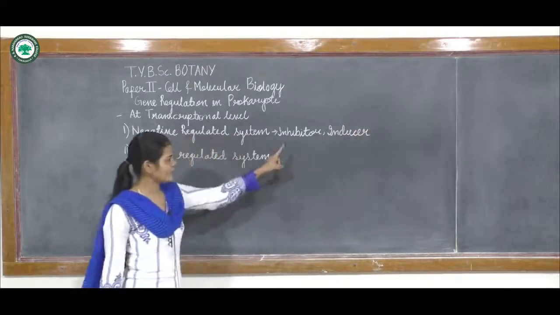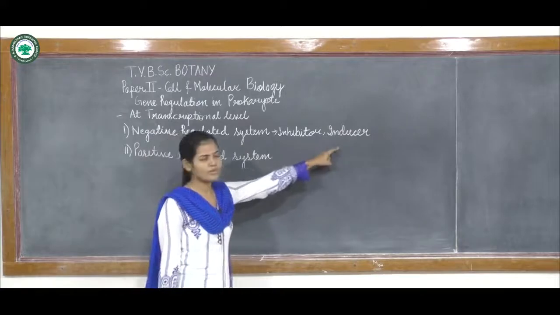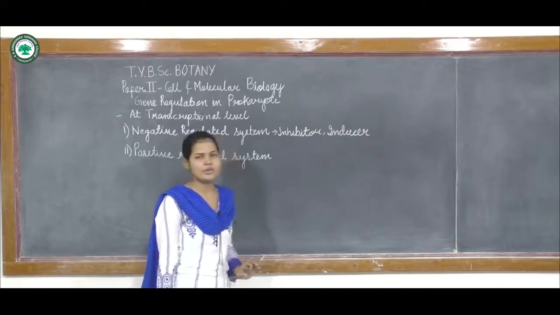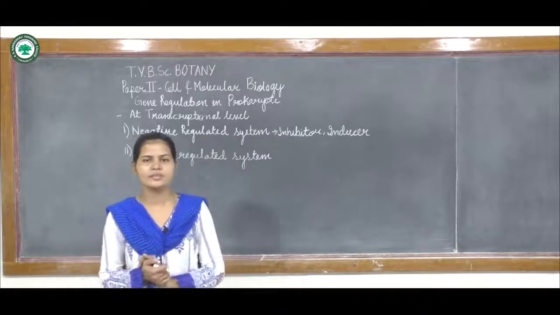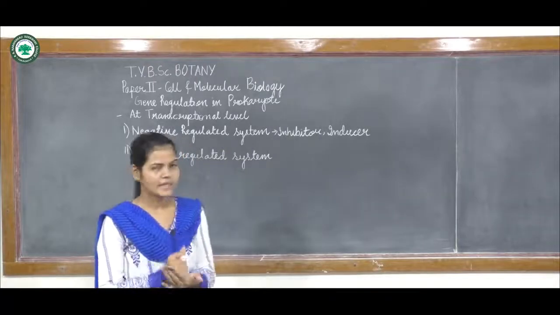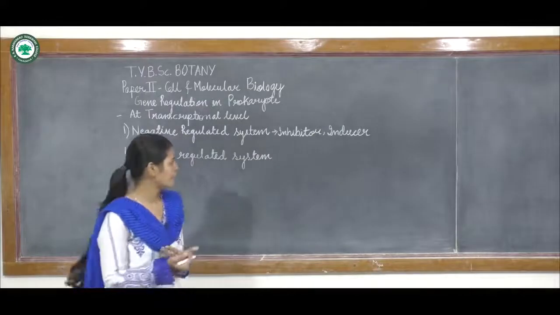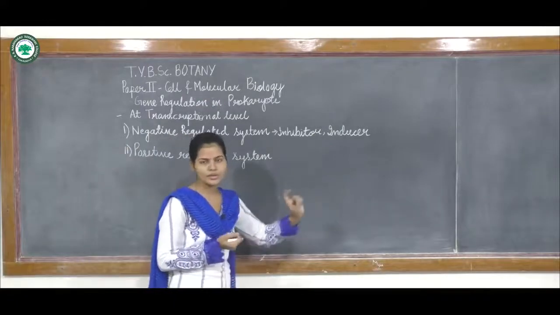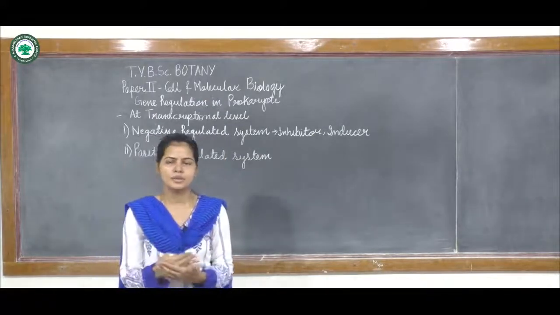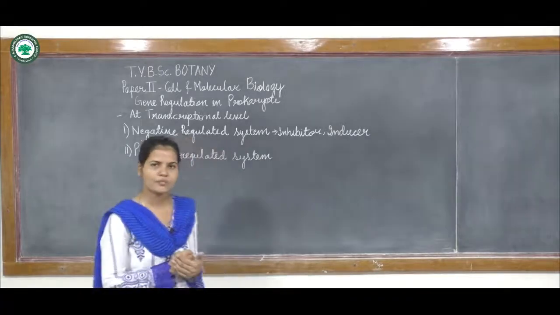So in this system, there is an inhibitor which will stop the transcription process, and antagonist to this, there is an inducer which will start or initiate the process of transcription.